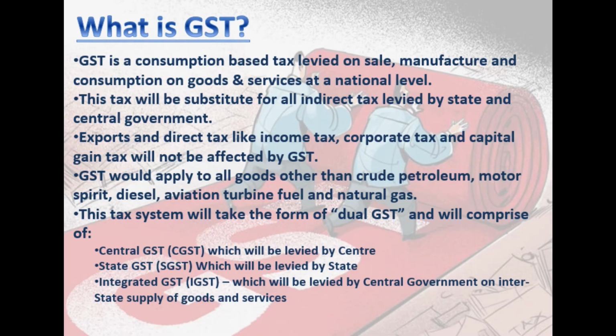Next slide, what is GST? GST is a consumption based tax levied on sale, manufacture and consumption of goods and services at a national level. So here friends, GST is a consolidated tax. Earlier in the pre-GST regime, there was service tax levied on the rendition of services, and sales tax or VAT levied on the sale of goods. Now under the GST regime, both these goods and service taxes are effectively combined and there is only one levy of GST.